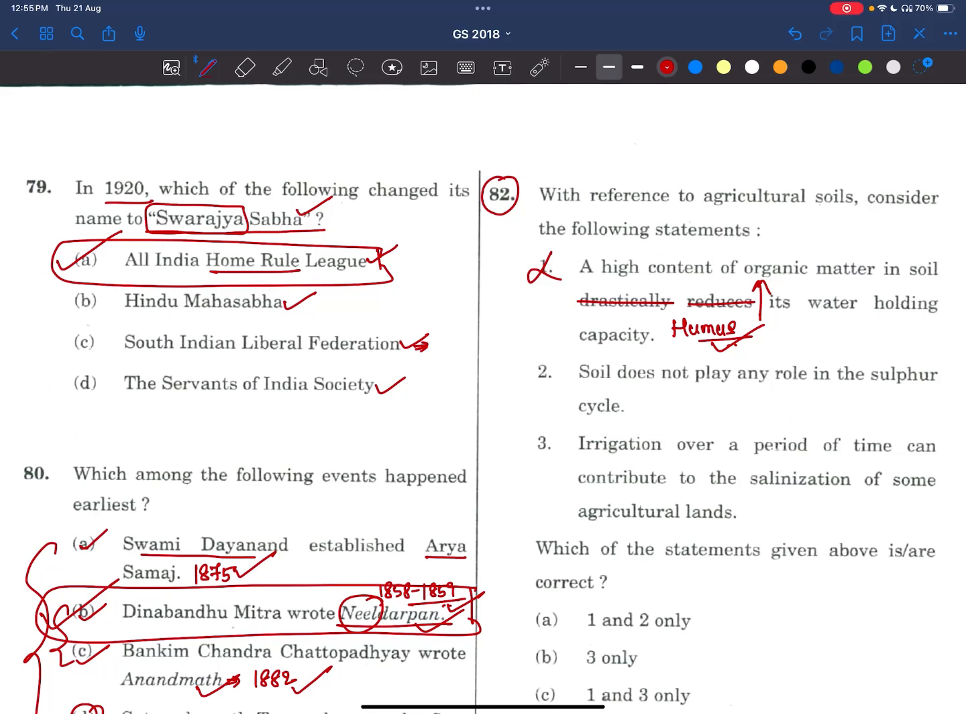No, soil does not play any role in the sulfur cycle. See here, sulfur is predominantly found in sedimentary rocks. It is released into the environment because of weathering of rocks. So this statement is wrong. Of course, this is a very extreme statement, so in that way also you can eliminate it, but conceptually we are doing this solution.